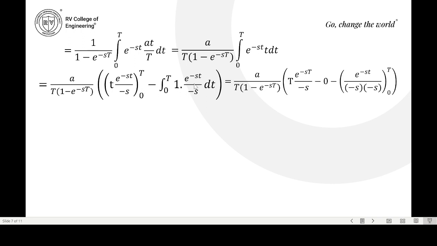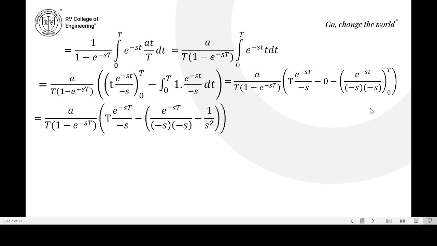Then minus this becomes integral 0 to T of e power minus st by minus s dt. If you integrate this function again, you will get e power minus st by minus s, already minus s is there. One more minus s will come from the limit 0 to T.